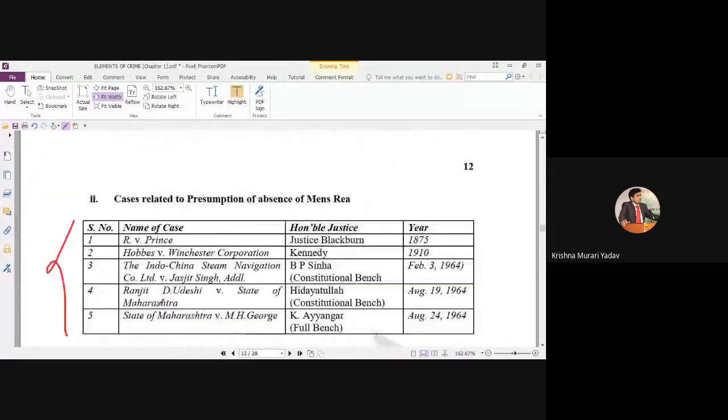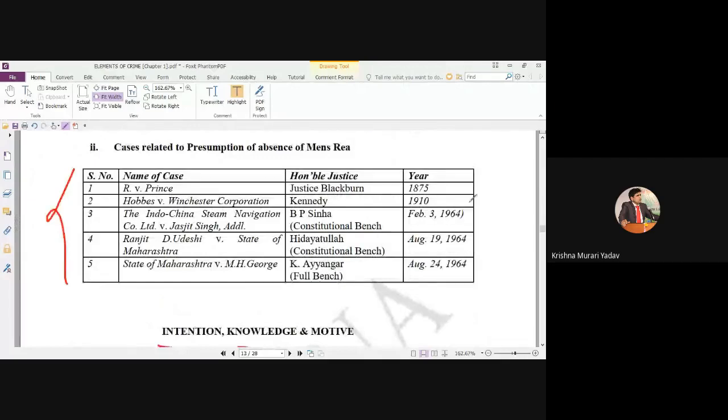But on behalf of the State, these cases were cited. The State argued on the basis of these cases. The majority opinion upheld this. In the majority opinion, written by Justice Iyengar, he clearly said that on the basis of these laws, it can be concluded that a person can be convicted even without guilty mind.